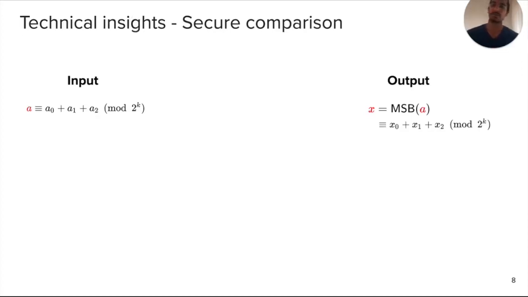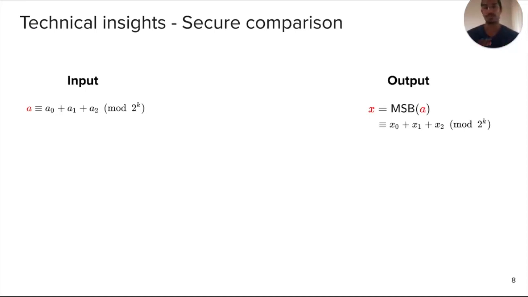So let's take a look at what the secure comparison problem is. On the left, we have the input A, which is secret shared as A0, A1, A2. And as I mentioned before, it's replicated secret sharing, and so each component is held by two parties. And on the right, we have the output, which is, let's say, the most significant bit of A, because the most significant bit, as we saw, indicates whether you're in the left half or the right half. So let's say that the most significant bit is X, which is 0 or 1. We have shares of X, let's say, in the arithmetic sharing here.